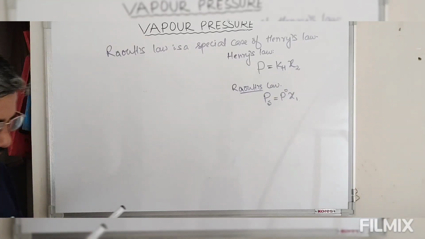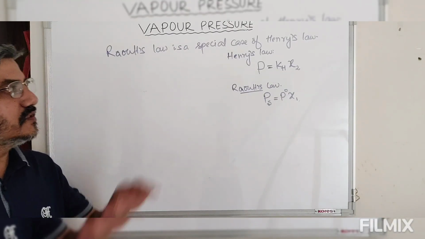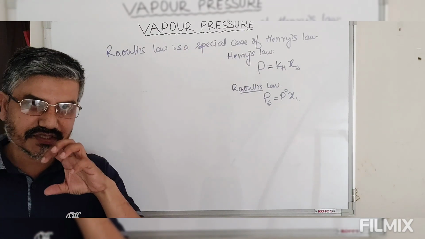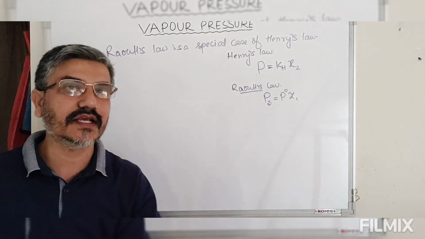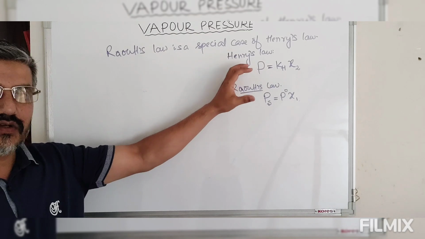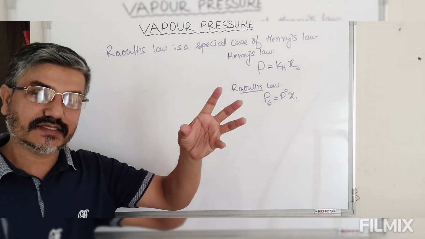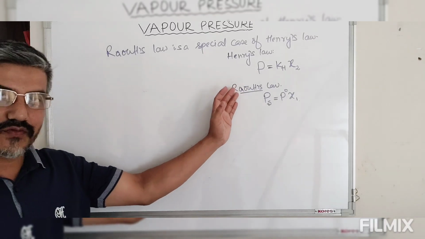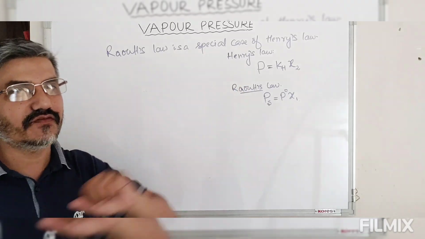Now both Henry's law and Raoult's law deal with the vapor pressure or the pressure of the volatile component. Whereas in case of Henry's law we have a gas which is highly volatile, in case of Raoult's law we have a volatile solvent.